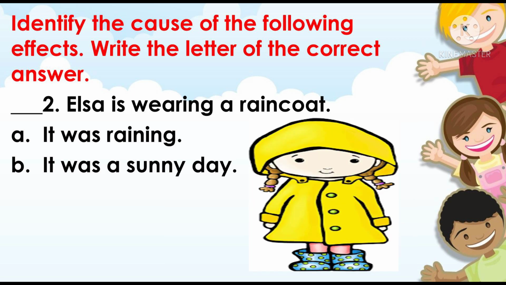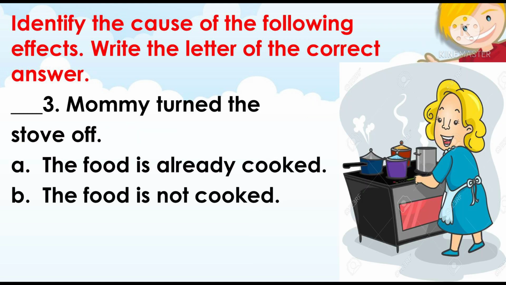For number 2, Elsa is wearing a raincoat. Letter A, it was raining. Letter B, it was a sunny day. Number 3, Mommy turned the stove up. Letter A, the food is already cooked. Letter B, the food is not cooked.